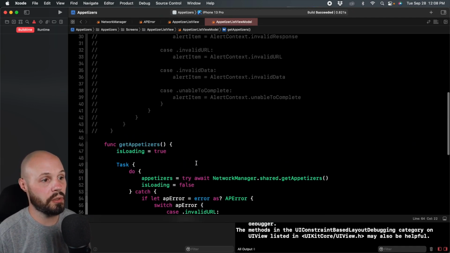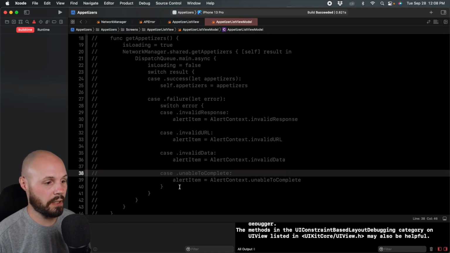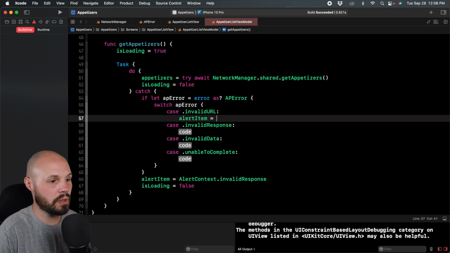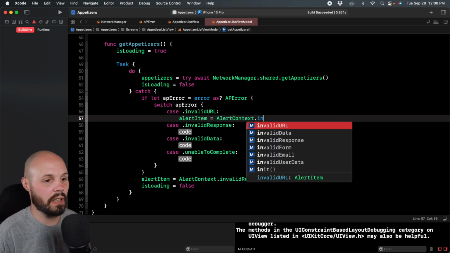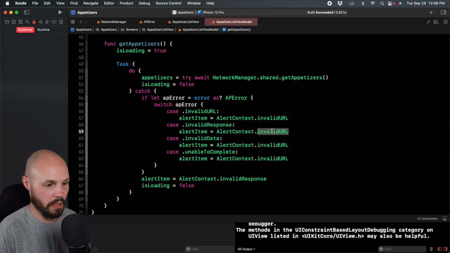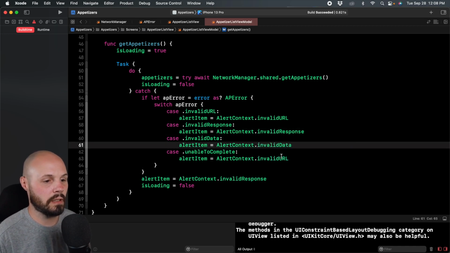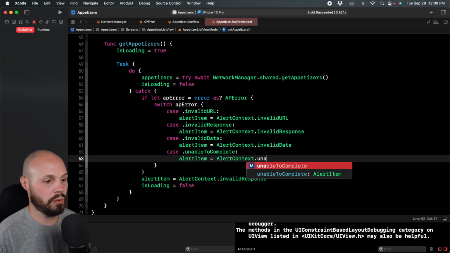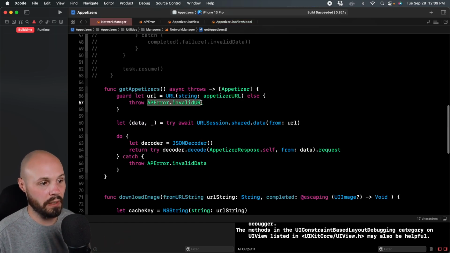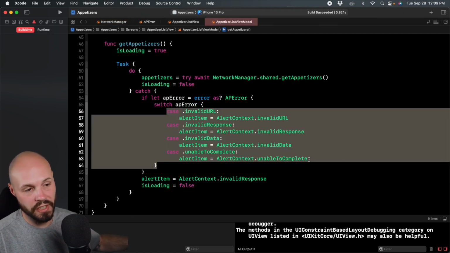Essentially I want to do this same exact thing right here. So just to play it out, we'll say alert item equals alert context.invalid URL. I'm just going to copy and paste this so I can speed this up a little bit. And this is .invalid response, invalid data, and then unable to complete. Now you'll notice if I go back to Network Manager, I'm only possibly throwing invalid URL and invalid data, but I want to keep these other cases in case that ever changes in the future.